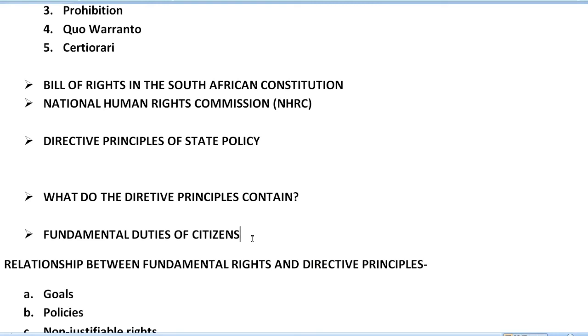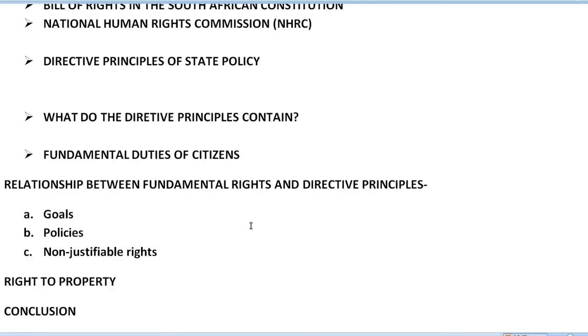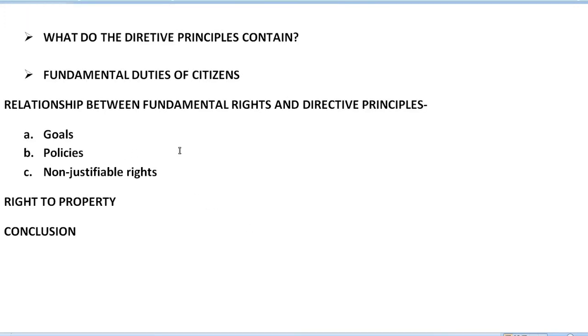After that, we have the next or the last heading of this chapter, which is the relationship between fundamental rights and directive principles. So what is the relationship between fundamental rights and the directive principles? Regarding the goals, policies and non-justiciable rights, we are going to read, just like the goals. What is the goal of the directive principles? Welfare of the people, social, economic and political justice and the promotion of international peace are its main goals.